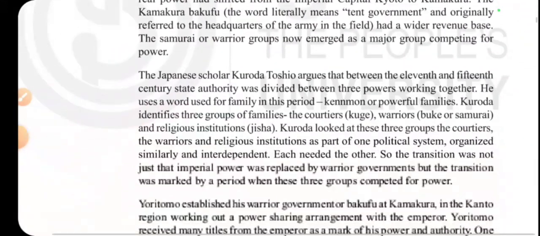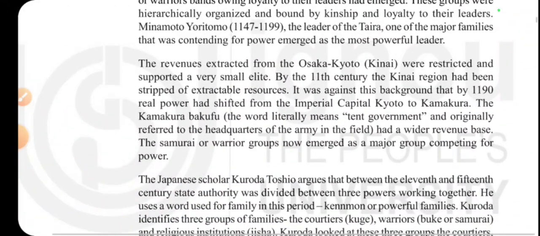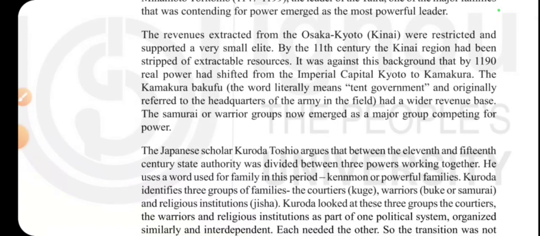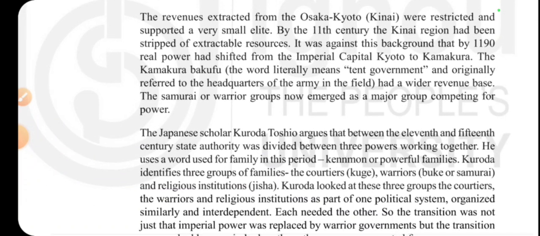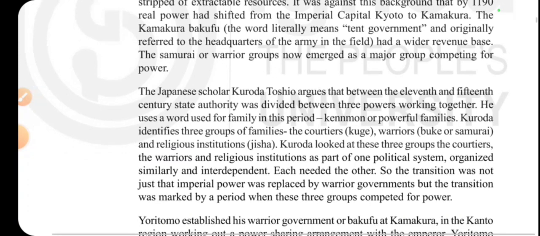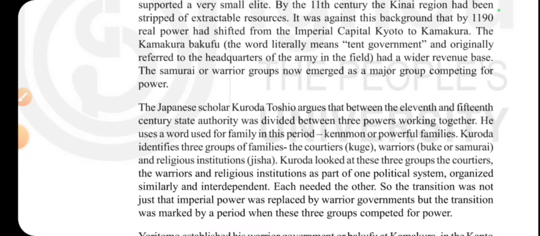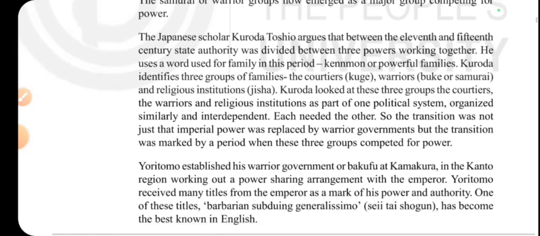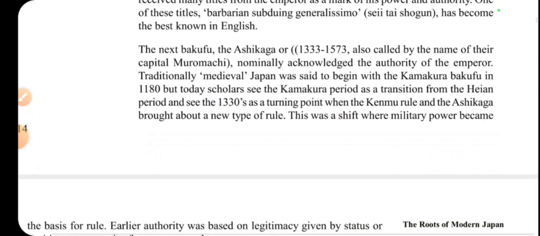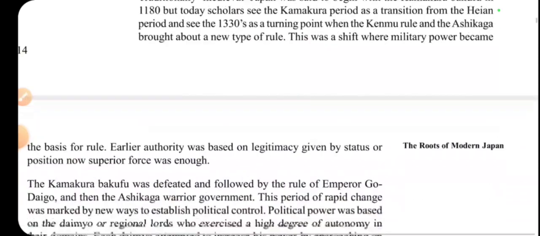The revenues extracted from Osaka, Kyoto, Kinai were restricted and they supported a very small elite. By the 11th century, the Kinai region had been stripped of extractable resources. It was against this background that, if you see the last line, the samurai or warrior groups now emerged as a major group competing for power. So samurai groups protected, and they had a huge role to play as a military or army. They were very good fighters.